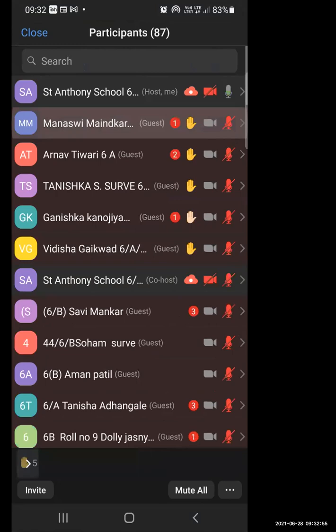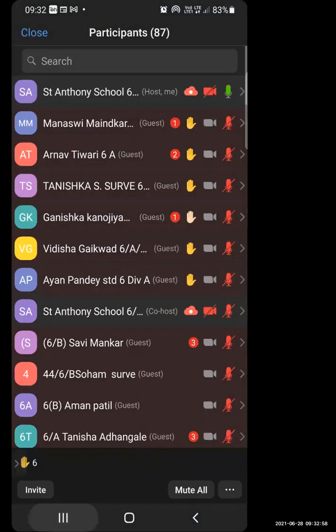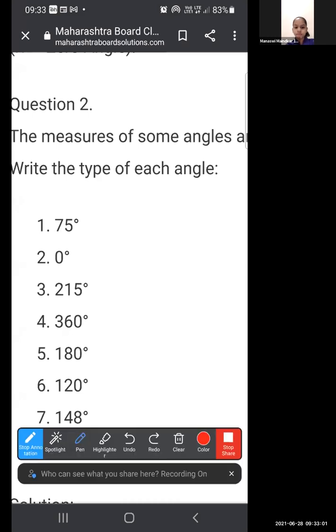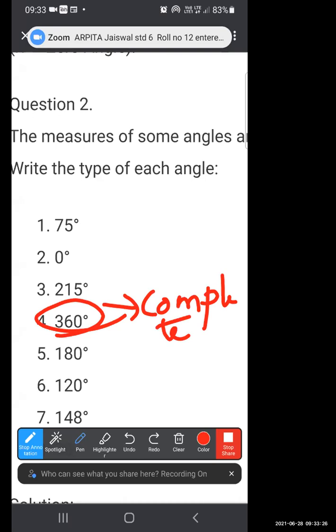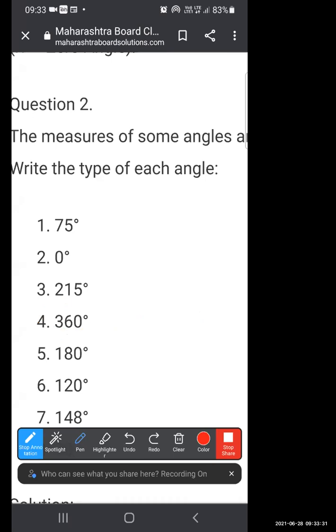Manasvi, I have unmuted you. Unmute yourself. Will you please help us to find this angle? 360. 360 means what? Complete angle. Because after 360 no angle is there, so it completes its journey and comes back to its original position, and it is known as complete angle. So 360 degree is nothing but complete angle.